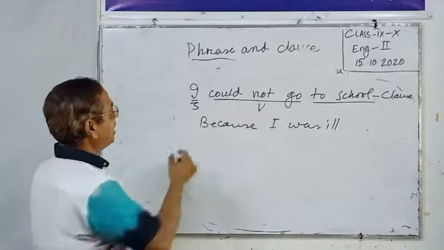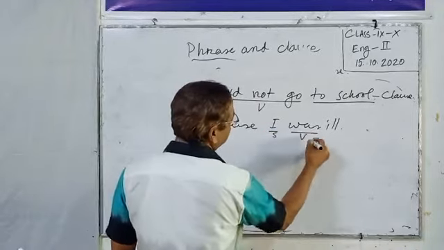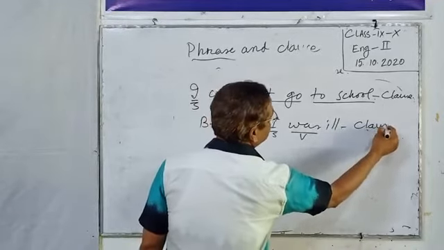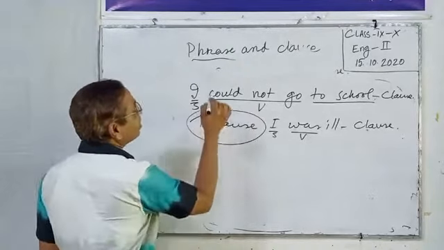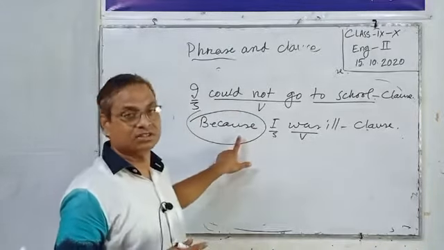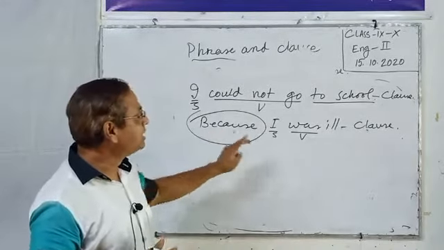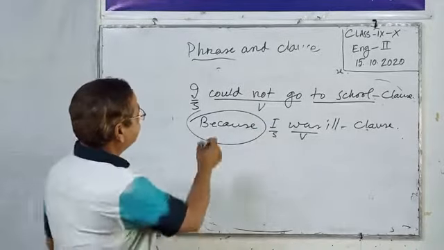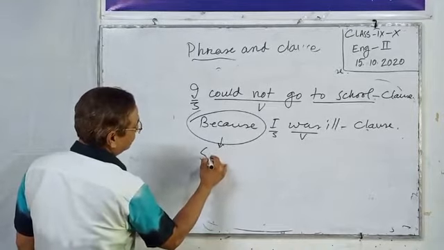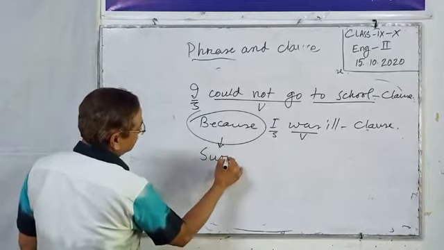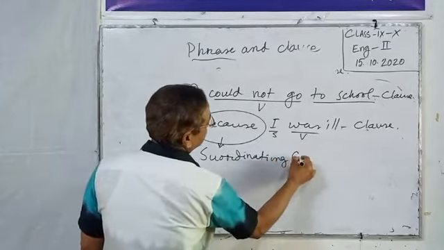Dear students, look at the sentence. Here is the subject, here is the verb. This is also a clause. But here the word because is added before the clause. In my last class I told you about subordinating conjunctions.